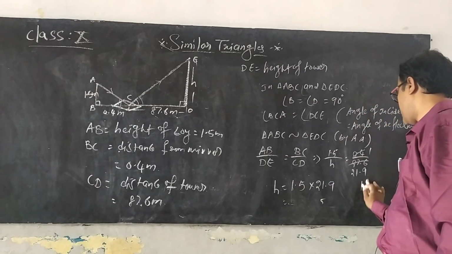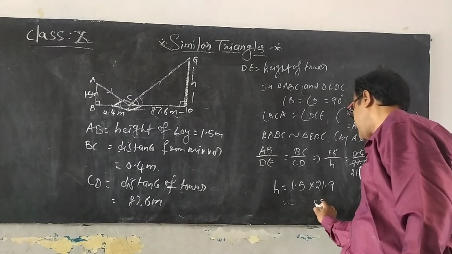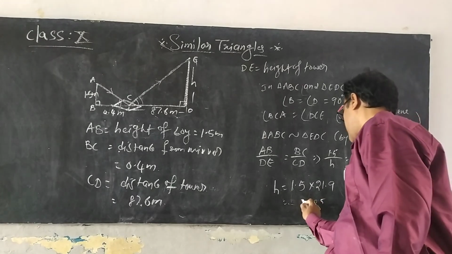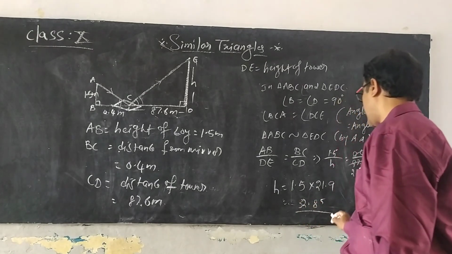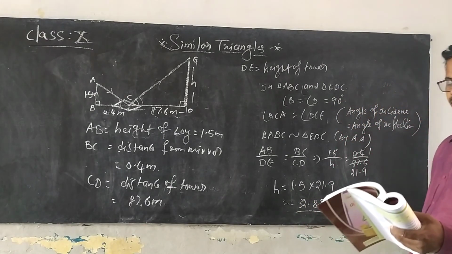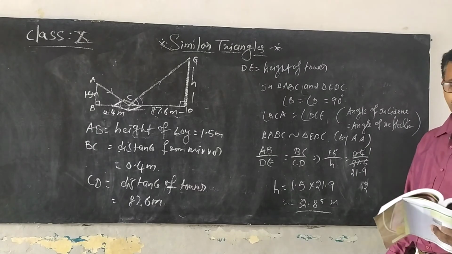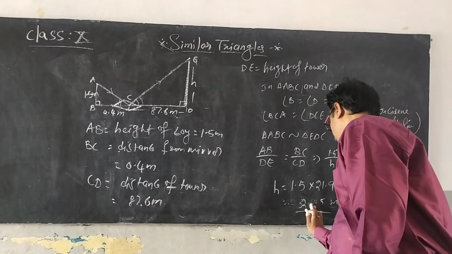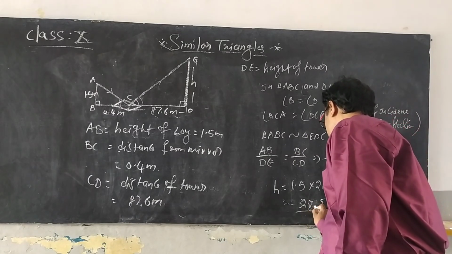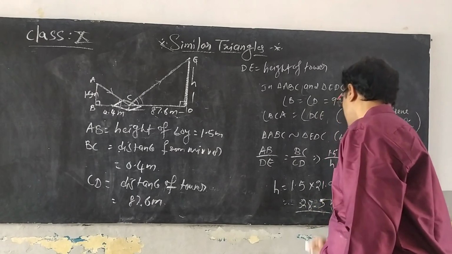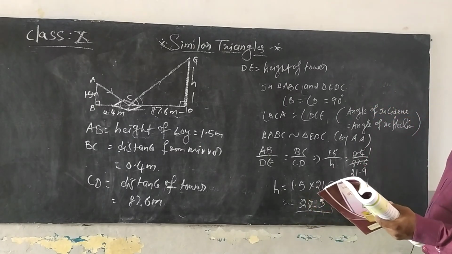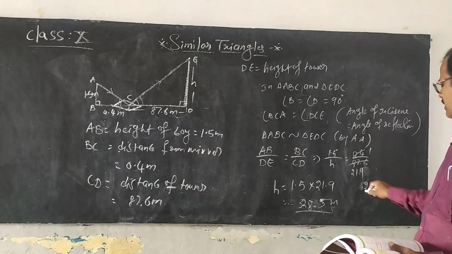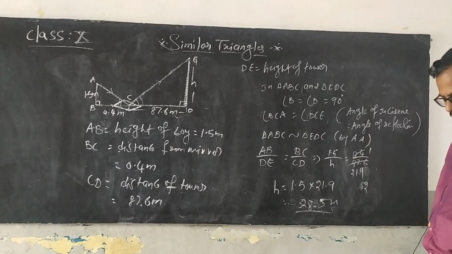Then 15 ones are 15, and 15 twos are 30, which gives 328.5 meters. Here we get 219, not 21.9, and here you get the answer.